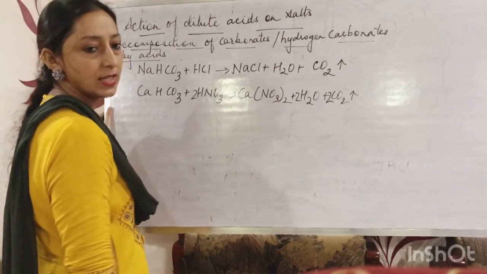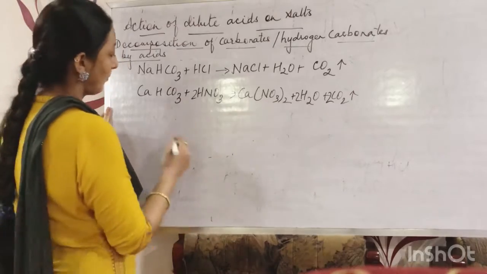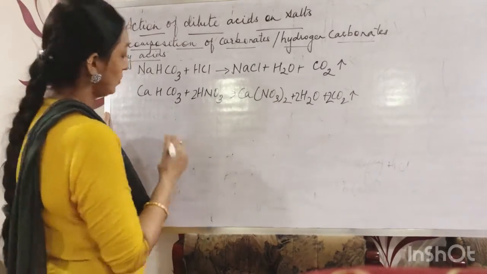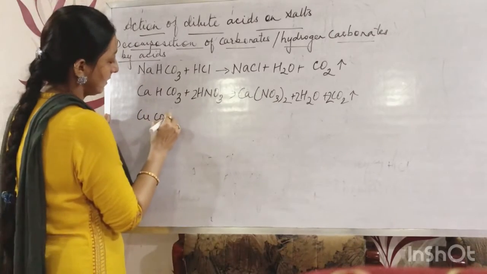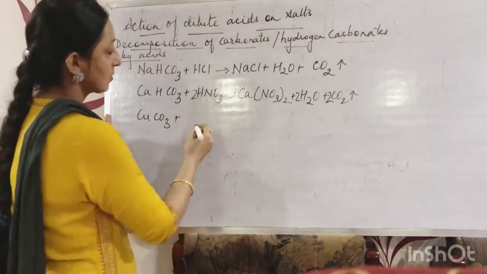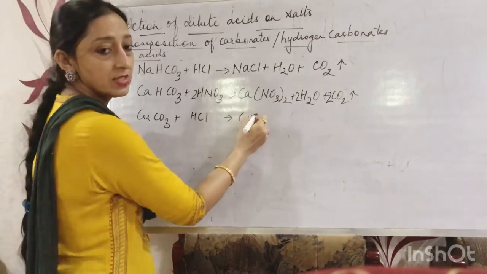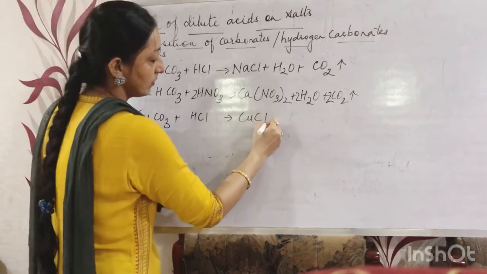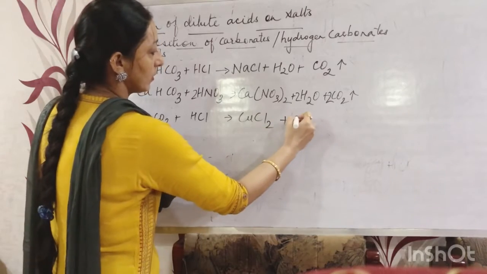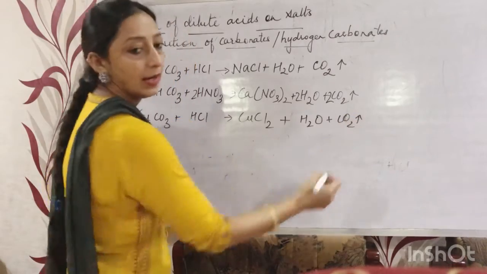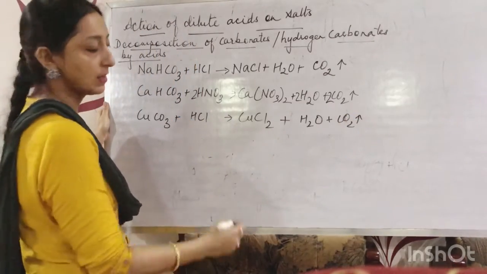The next case is copper carbonate, CuCO3. When it reacts with the acid HCl, it will form CuCl2, copper chloride, water and carbon dioxide gas.